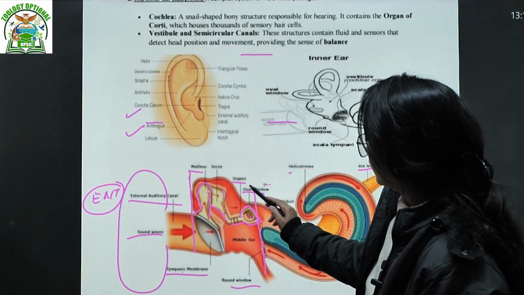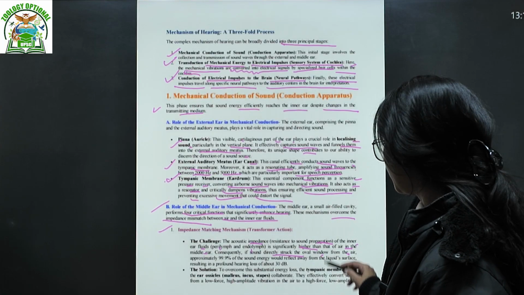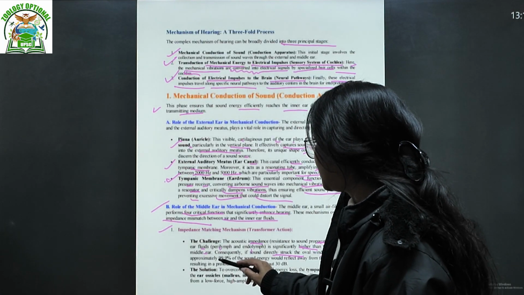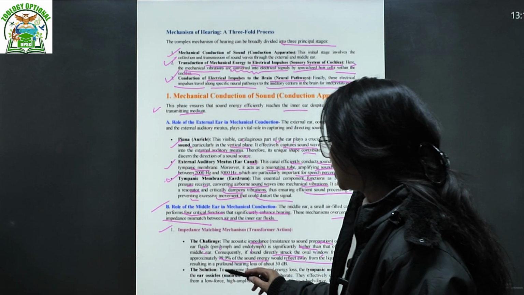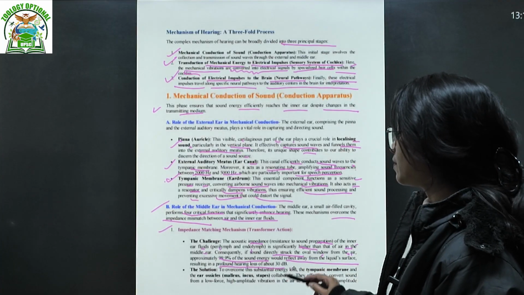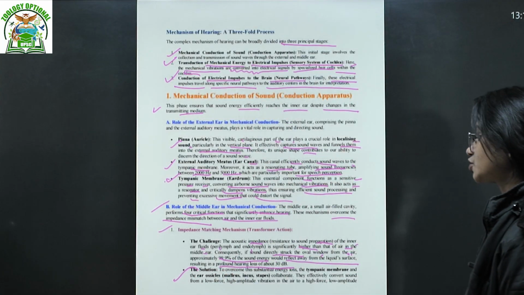where we have seen the oval window, this is your oval window, right? If sound directly affects that oval window, approximately 99% of the sound energy would reflect away from that liquid surface, resulting in a profound hearing loss of about 30 dB. Okay, the solution to overcome this substantial energy loss.